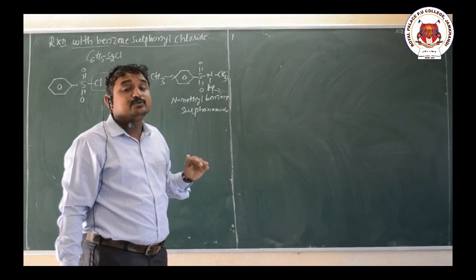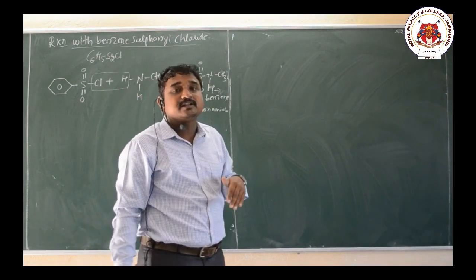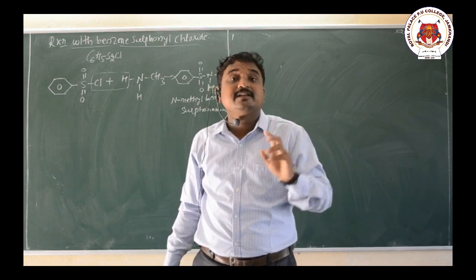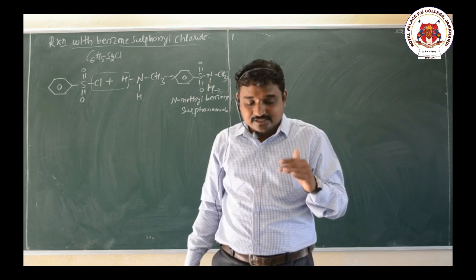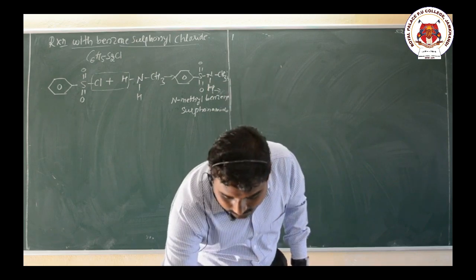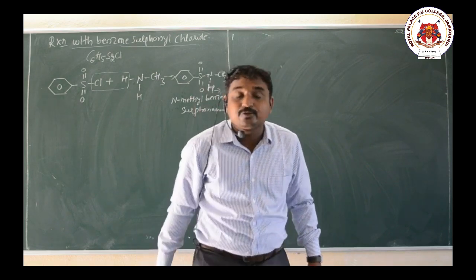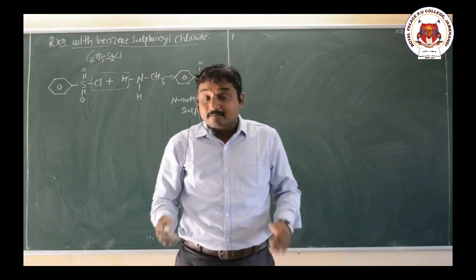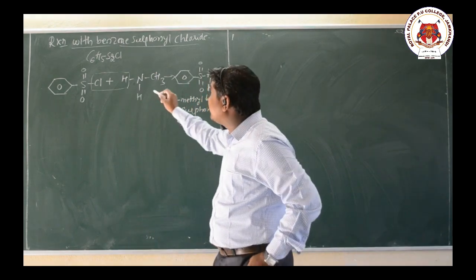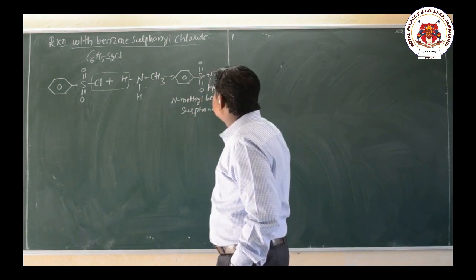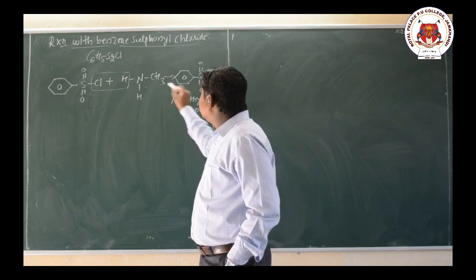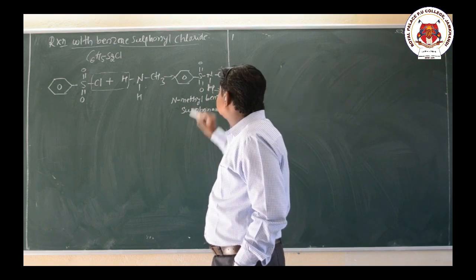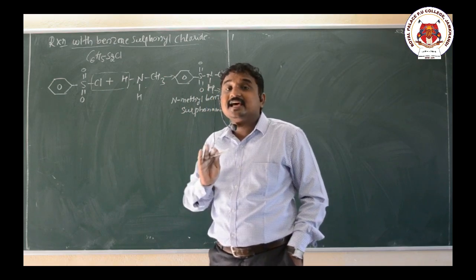Due to the presence of acidic hydrogen, it is soluble in sodium hydroxide, NaOH. But in case of secondary amine, in the product there is an absence of what here? Acidic hydrogen, hence they are insoluble in NaOH.